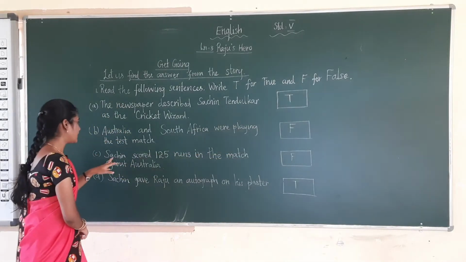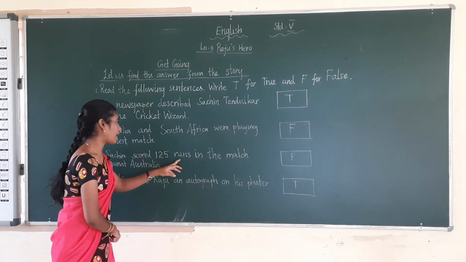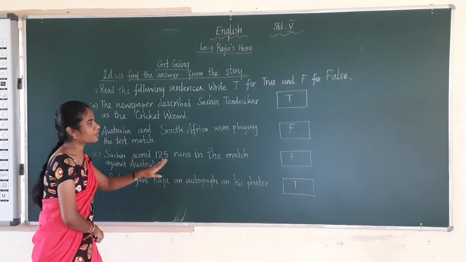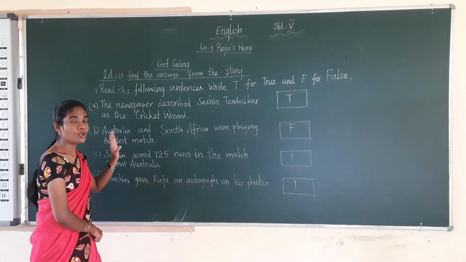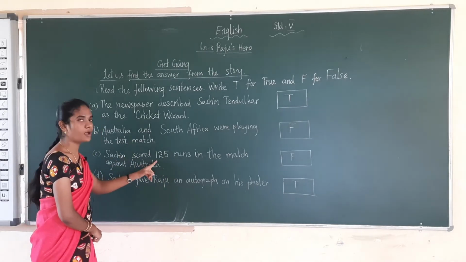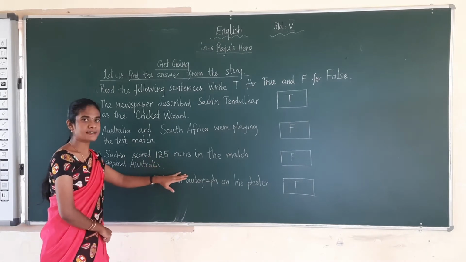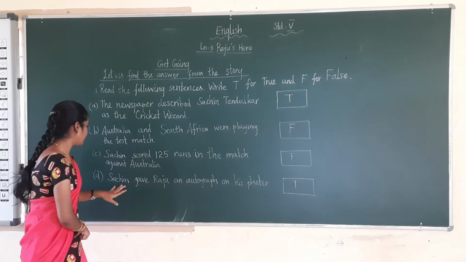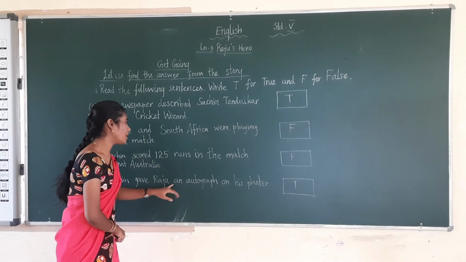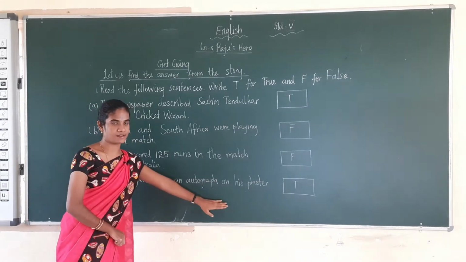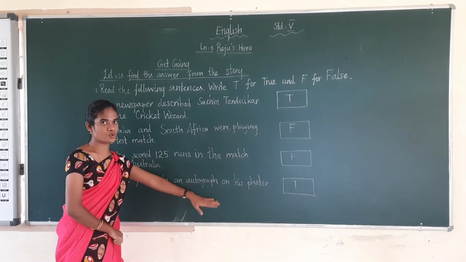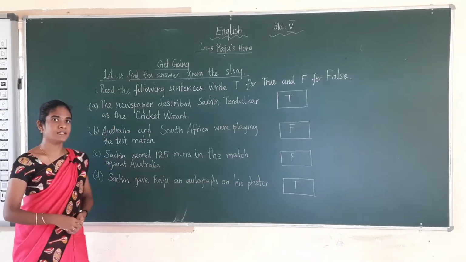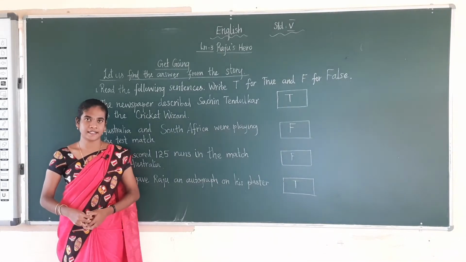F. Sachin scored 125 runs in the match against Australia. The statement is false because Sachin scored only 200 runs, but here they have given 125 runs. So we put F to that. Next one, Sachin gave Raju an autograph on his plaster. So the statement is true, and we put T to that. Next we will see the listening junction.